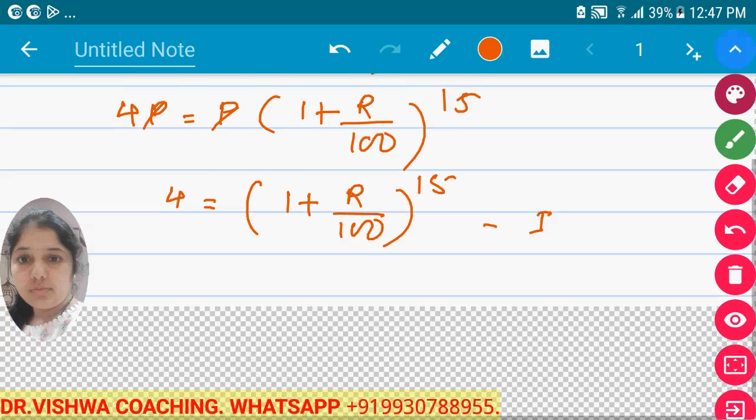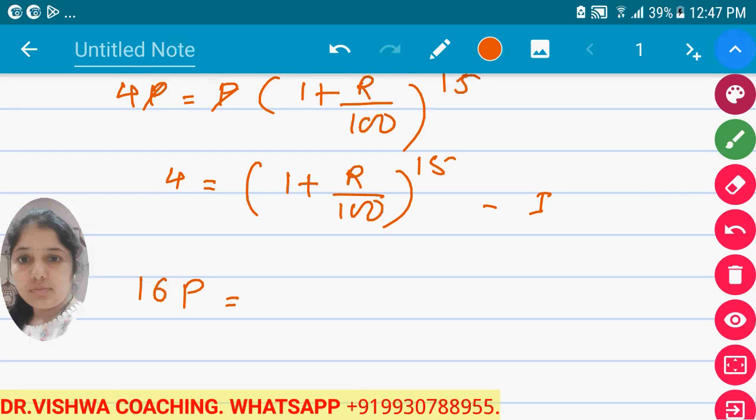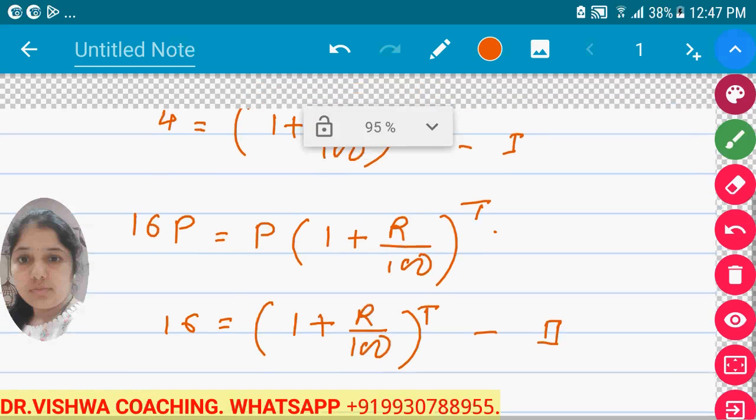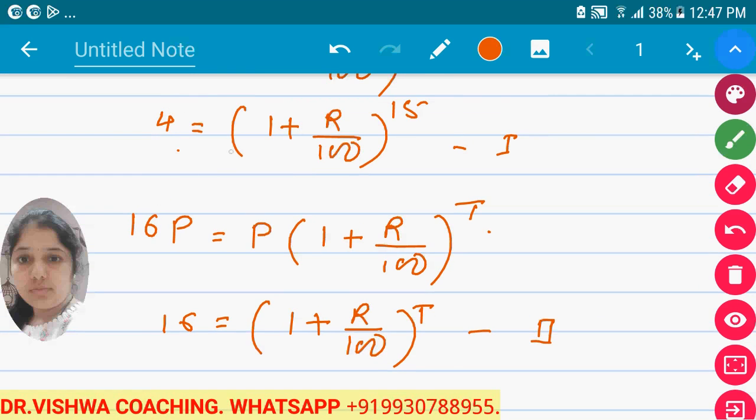Now what is asked: when the principal becomes 16 times, compound interest is charged and t is asked. Now see again, in the second equation, this becomes 16 equals (1 plus r upon 100) raised to t. This is our second equation and this is our first equation. Now compare both equations. Here it becomes 4 times when the time period is 15 years. Here it becomes 16 times and the time period is asked.